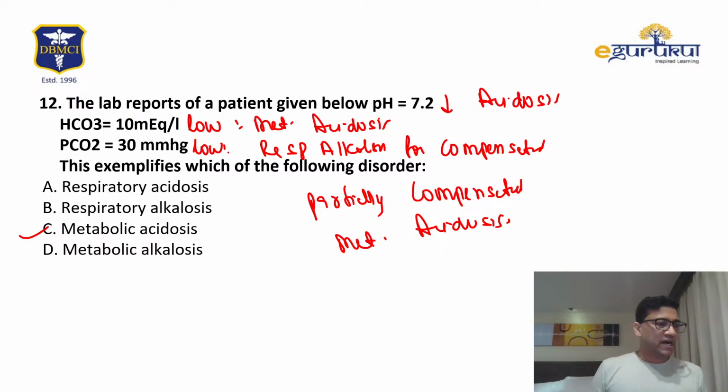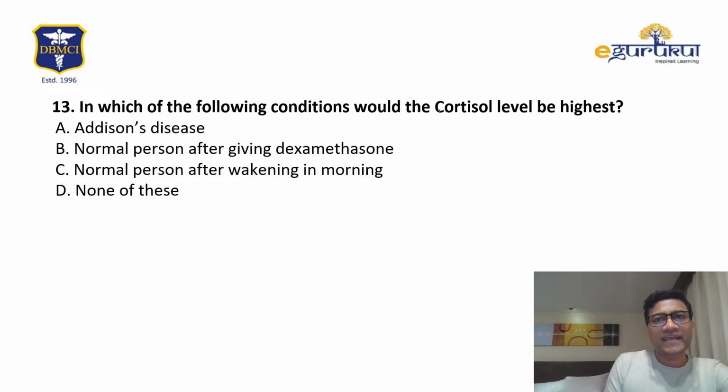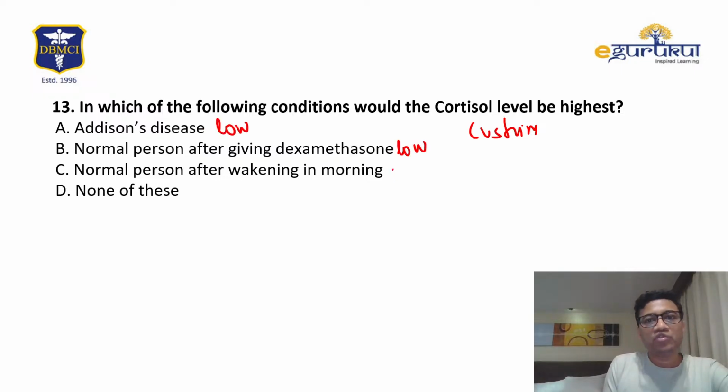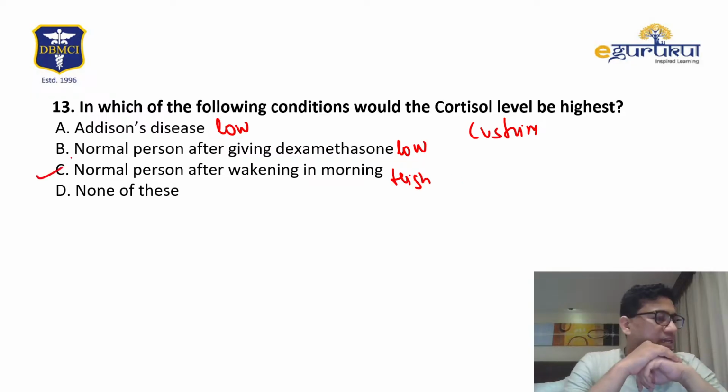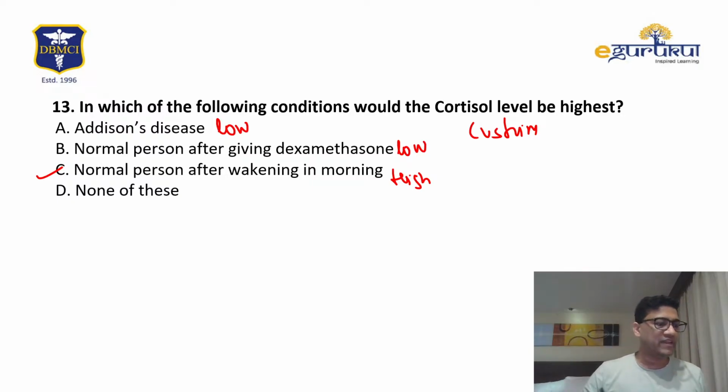So the answer is metabolic acidosis. Let's see the next question. In which of the following conditions would cortisol be highest? Obviously cortisol is increased in Cushing's. Addison disease should be low. Dexamethasone should be low. Waking should be high, because morning is the highest. So the answer will be C. The highest level is in the morning when the person wakes up. Very good.